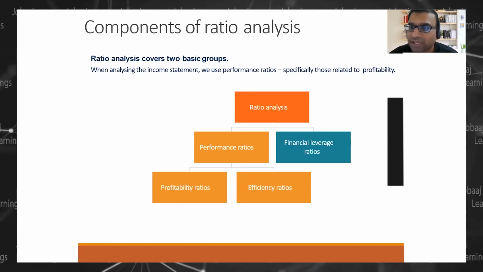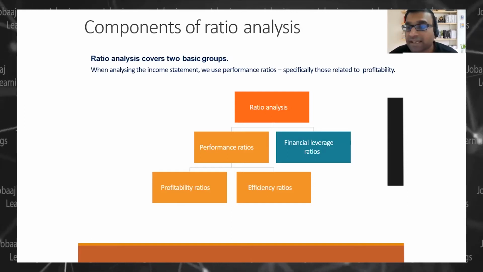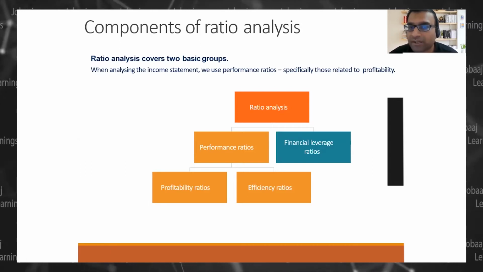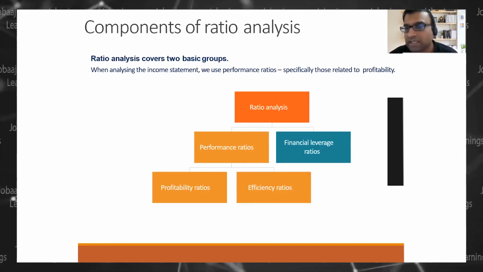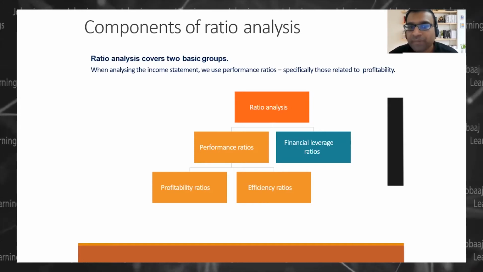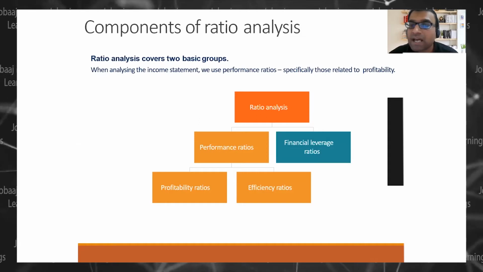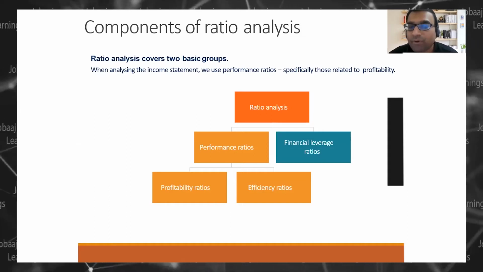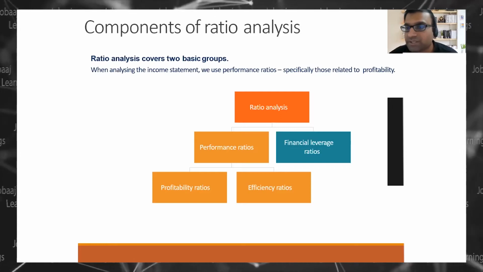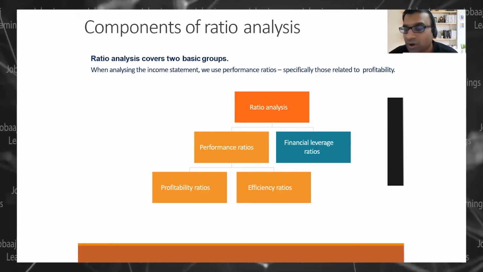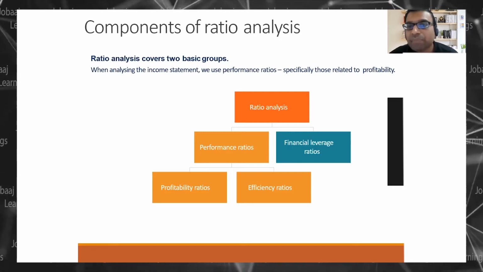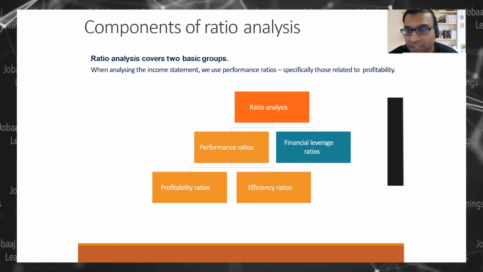One is profitability ratio, and the other gives efficiency ratios, right? So we have majorly two kinds of ratios: performance ratios and financial leverage ratios. Okay, and then these are again broken down into profit ratios and efficiency ratios, which are part of performance ratios, and your liquidity ratio and solvency ratio, which are part of your financial leverage ratio.